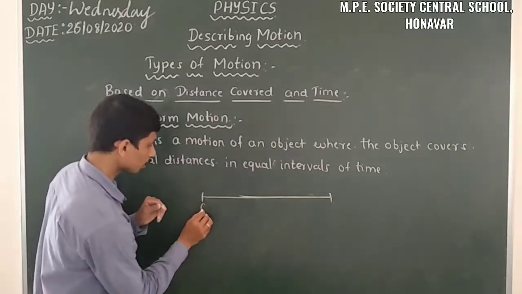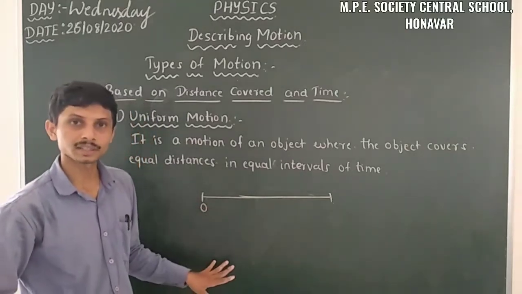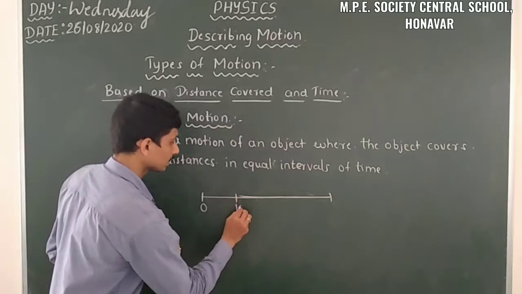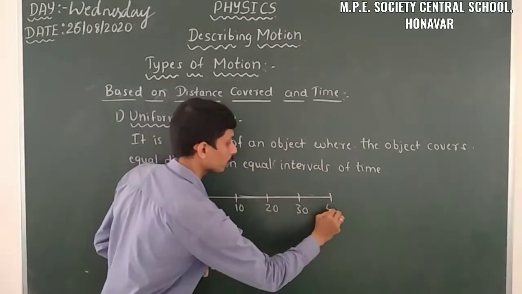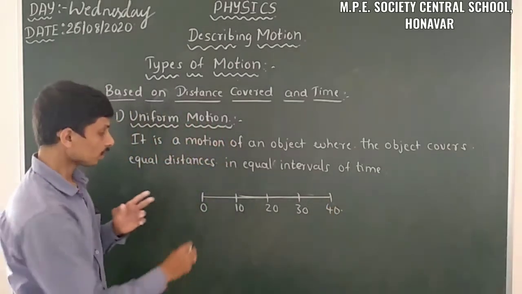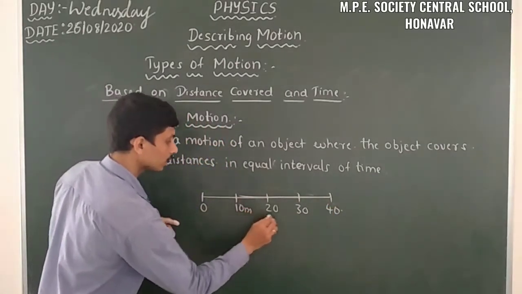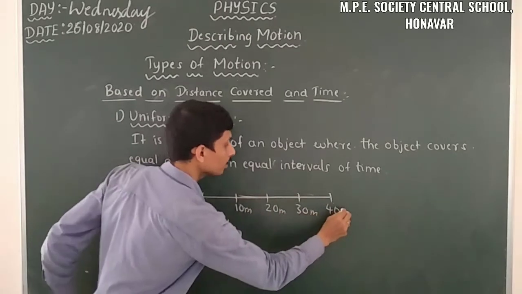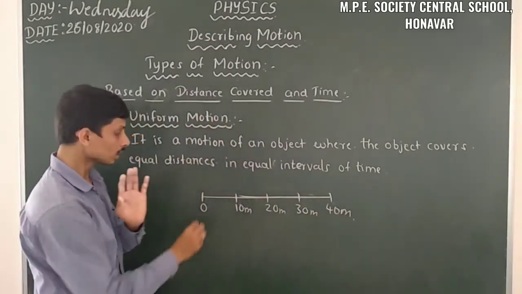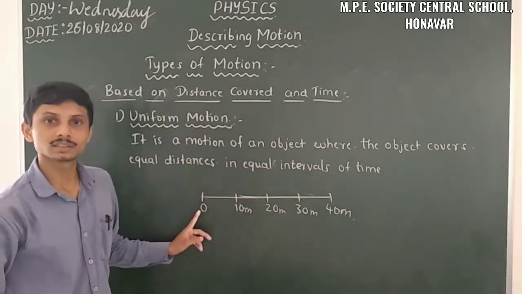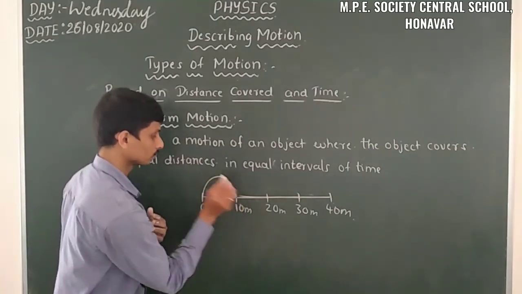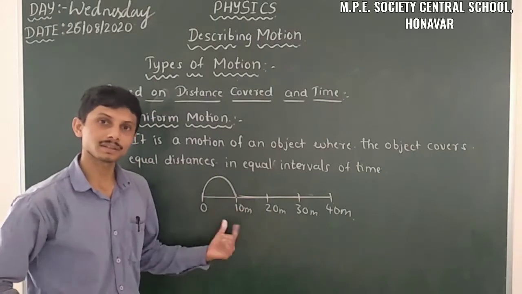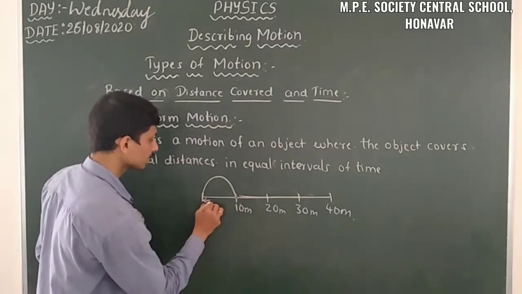It's the initial position of an object, O or 0, I will take. So here 10 meter, here 20 meter, here 30 meter, here 40 meter. So first the object is in the 0 position, or initial position. After some interval of time, it comes to the 10 meter. It travels 10 meter, and for that it takes 10 seconds.